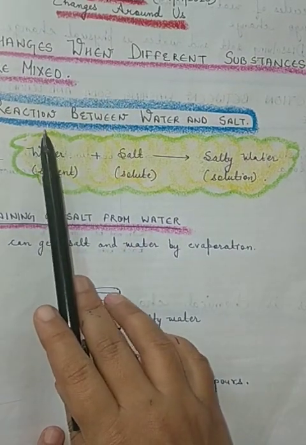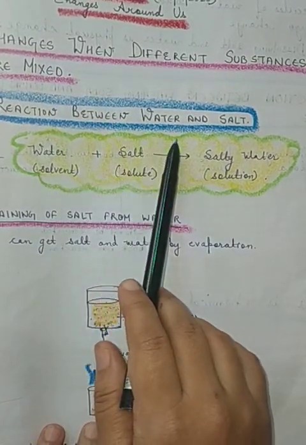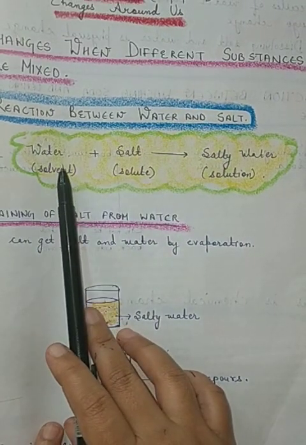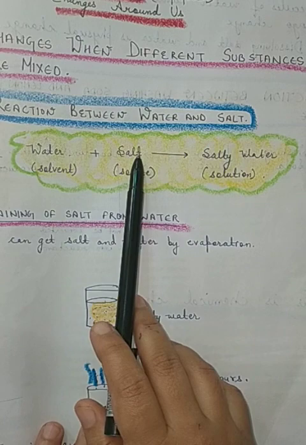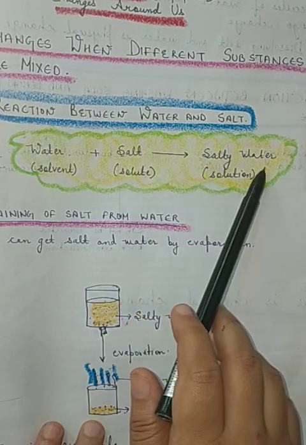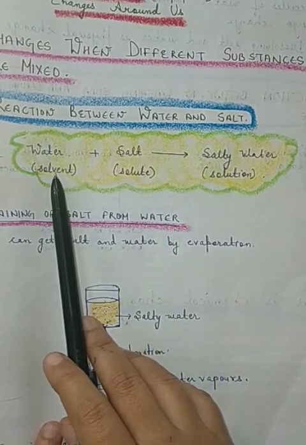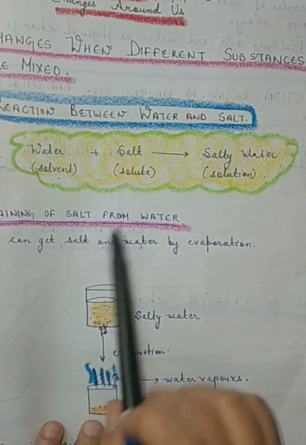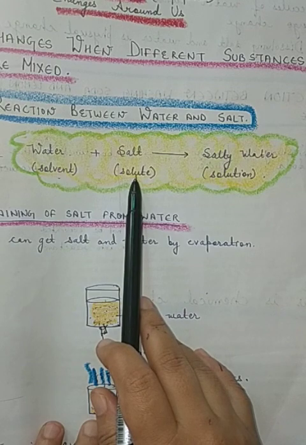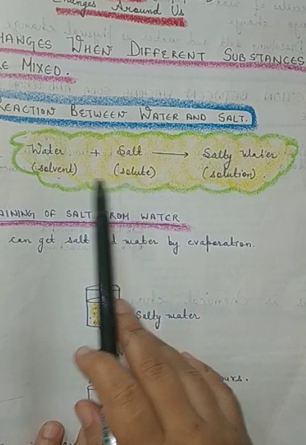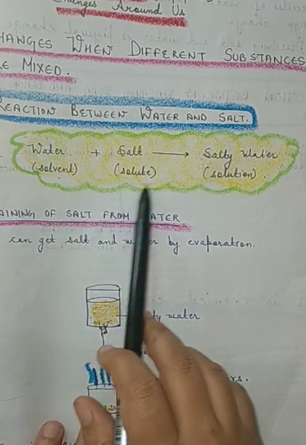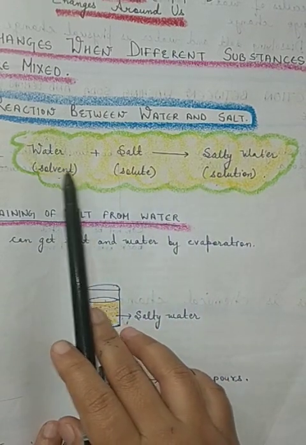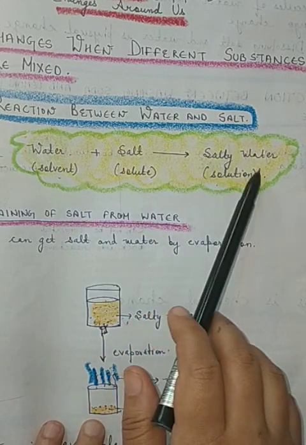And the first reaction is the reaction between water and salt. As we know, when we mix water and salt together, we get salty water. And we all know the substance which is present in large quantity is known as solvent, and the one present in less quantity is known as solute. When solvent and solute mix together, they form a solution. So in this reaction, water plus salt, the solution is salty water.